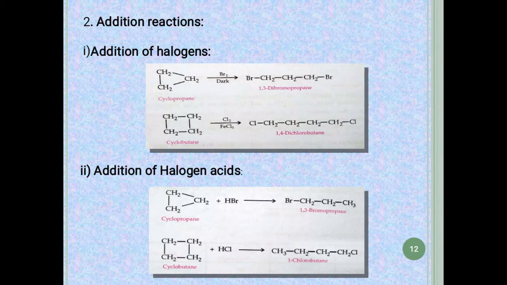In addition of the halogen acids, again, similarly, the cyclic ring will get cleaved between two carbons, forming a product where the hydrogen will be added to one end of the carbon and the bromine will be added at the other end of the carbon, forming the products 1-bromopropane in case of cyclopropane and 1-chlorobutane in case of cyclobutane. So these are the important addition reactions, which will be shown by the lower cycloalkanes like cyclopropane and cyclobutane only. The higher cycloalkanes will not give such reactions because they are highly stable and thus are unreactive.